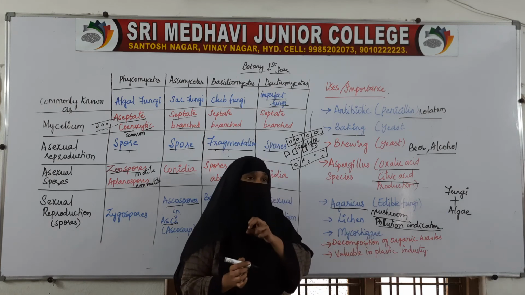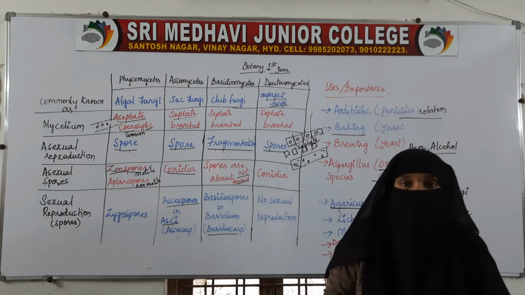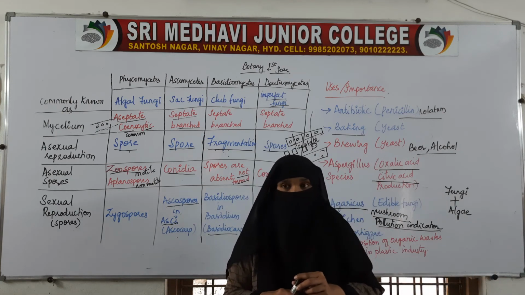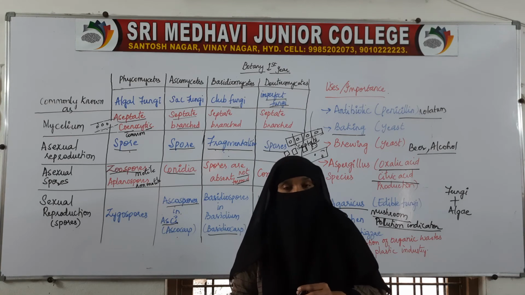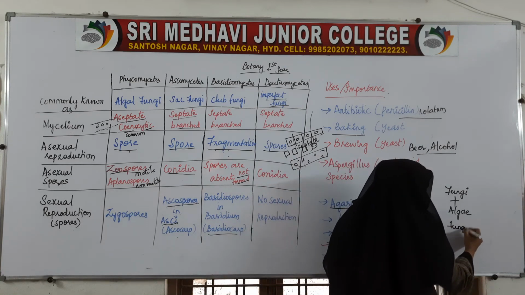Next, it also forms a symbiotic association called mycorrhizae, that is a symbiotic association between fungus and roots of higher plants.